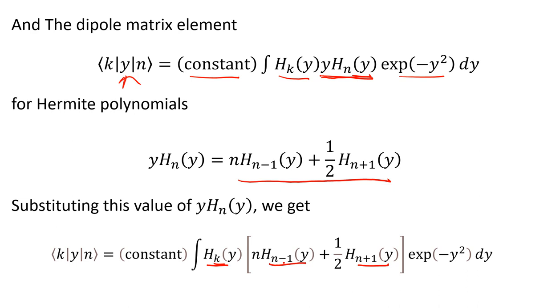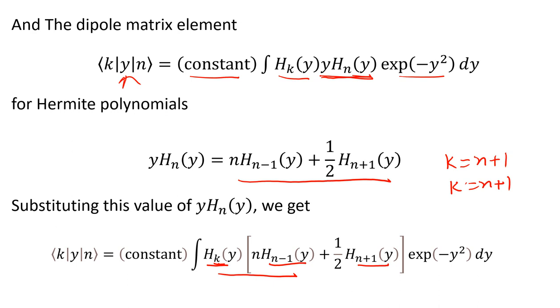Then it will give a finite value. In the second case, H_k(y) H_(n+1)(y), if k is equal to n plus 1, then it gives a non-zero value. Otherwise, it will give 0.